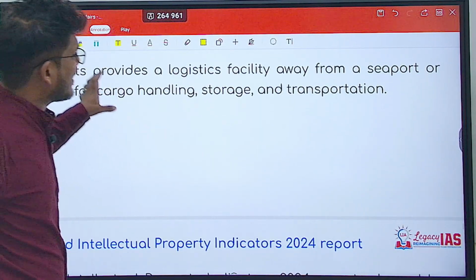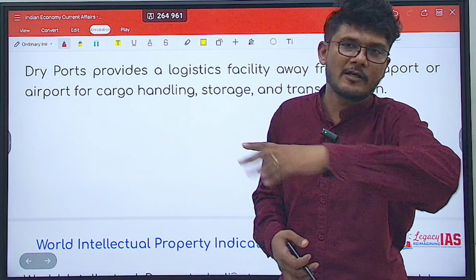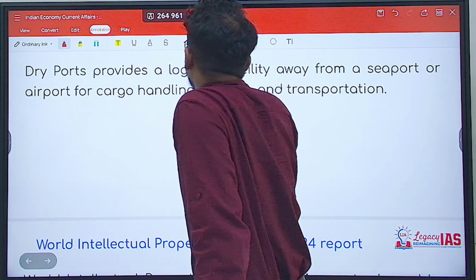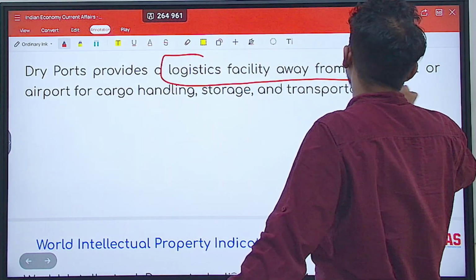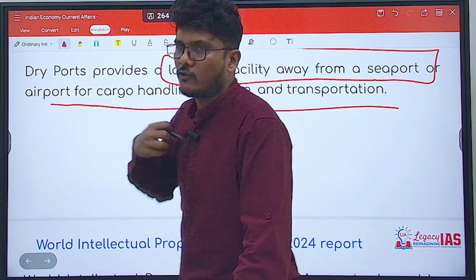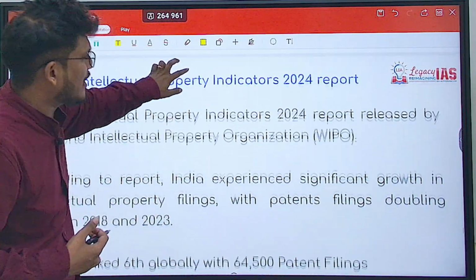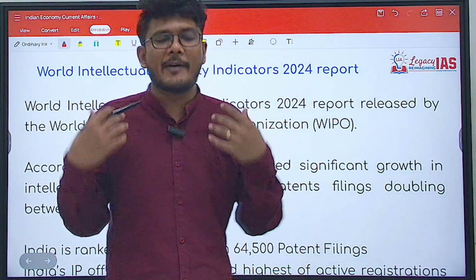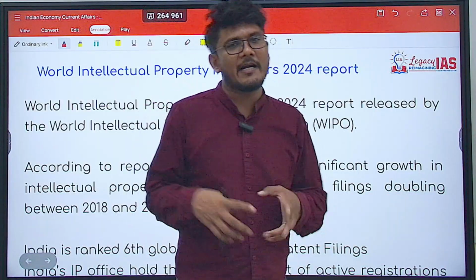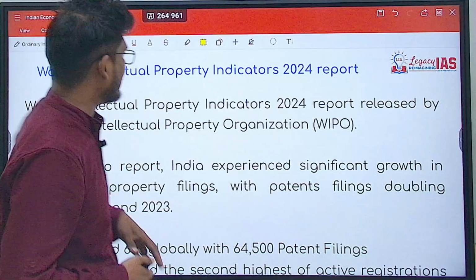So dry port does not provide any shipping kind of facility of a direct ship coming from the ocean, etc. No, but it provides the logistics facility away from a seaport or airport for cargo handling, storage, transportation, etc. Consider this to be the surrounding area which is being built properly in order to provide storage, handling, transportation, etc. for the actual shipping activity.